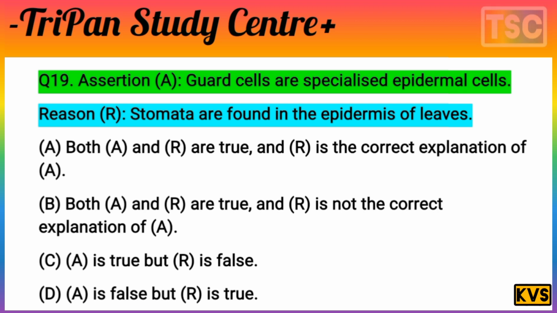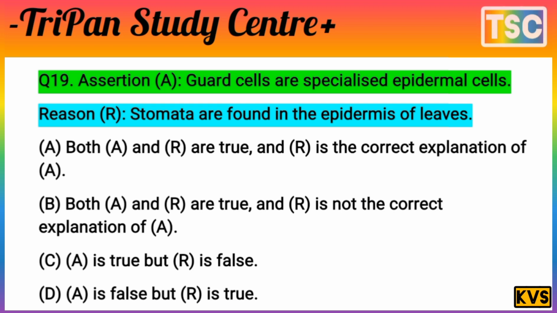The options are: A, both A and R are true and R is the correct explanation of A. B, both A and R are true but R is not a correct explanation of A. C, A is true but R is false. And D, A is false but R is true.